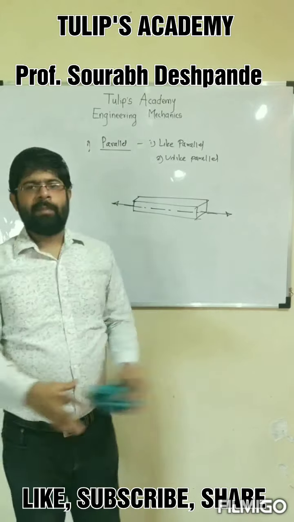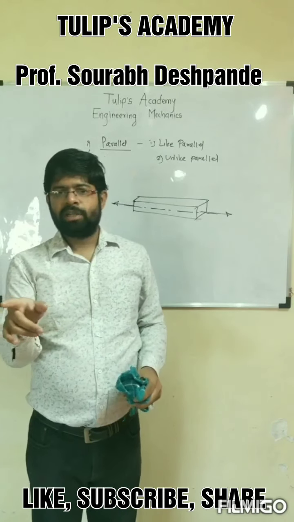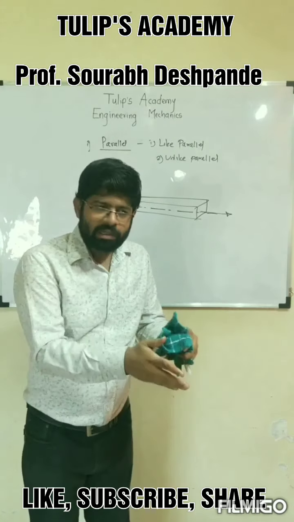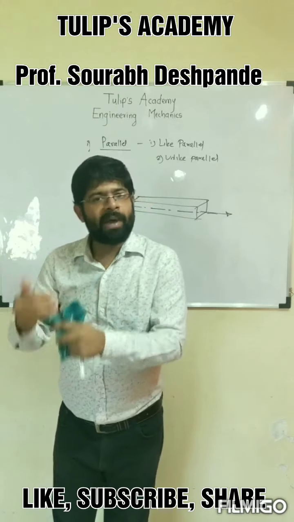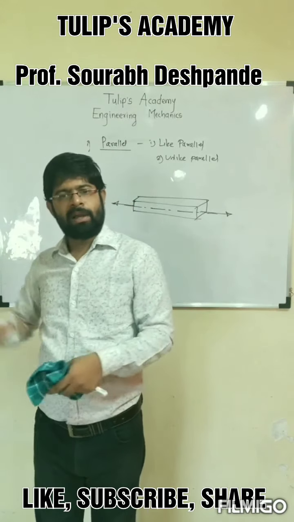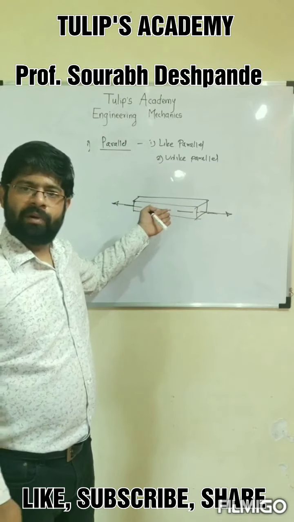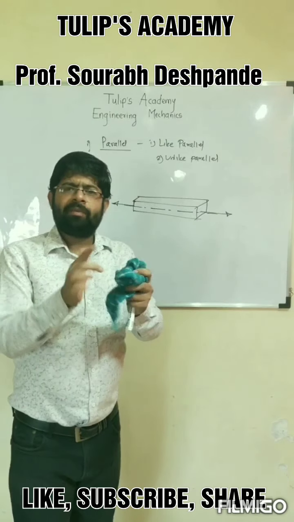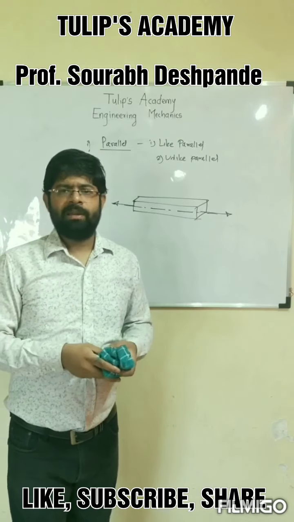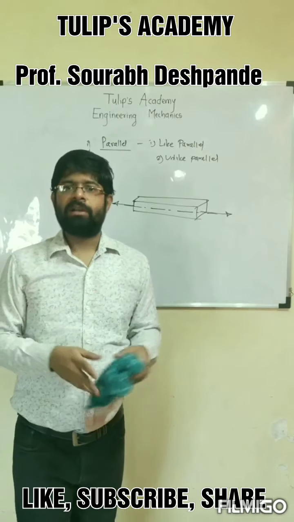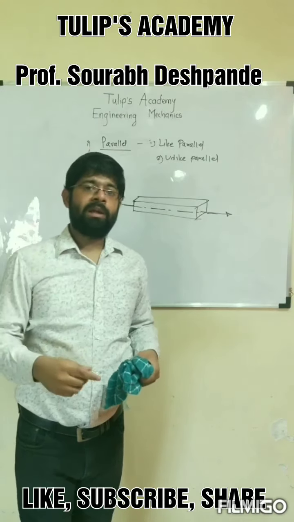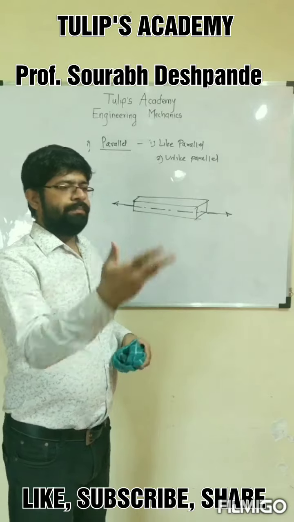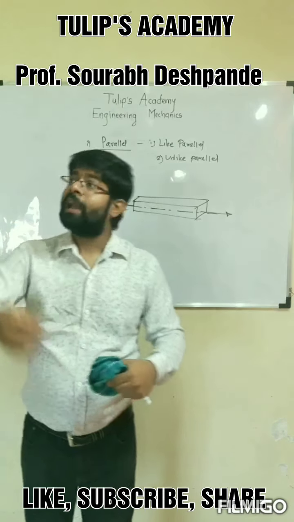So all the concepts of the systems of forces in engineering mechanics are finished. In the non-coplanar system also you will get the same classification: non-coplanar concurrent, non-coplanar parallel, again like parallel and unlike parallel. Previously we have seen the example of the foundation, the rock foundation. If you remember that example, you can also remember that the forces were parallel but not acting in the same plane. The planes were different. So that was a non-coplanar like parallel system. Okay. Then you can also think of the example of a kite.